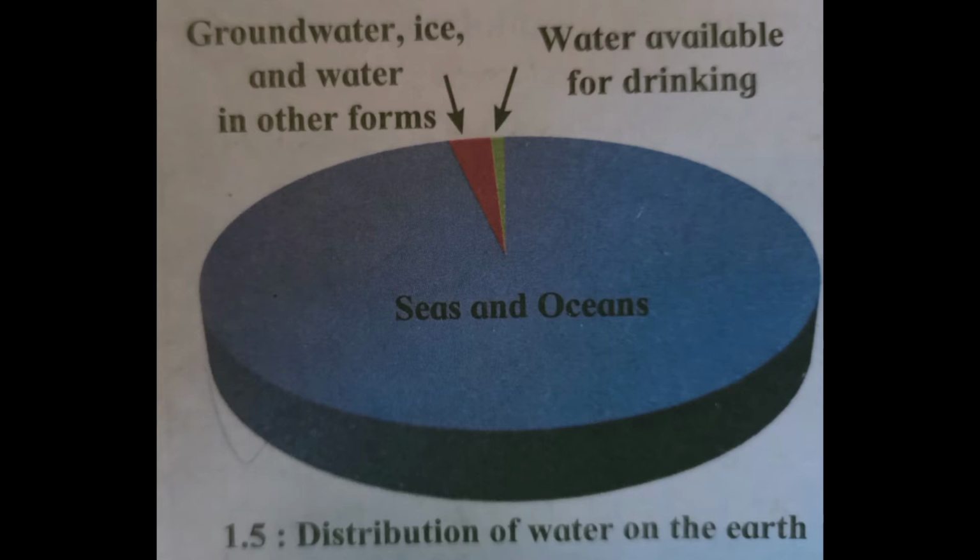Children, now we see the distribution of water on the earth. Children, see this figure. In this figure, we see that the earth's water is distributed in the following 3 parts. First is groundwater, ice and water in other forms. Second is water available for drinking. Third is seas and oceans.